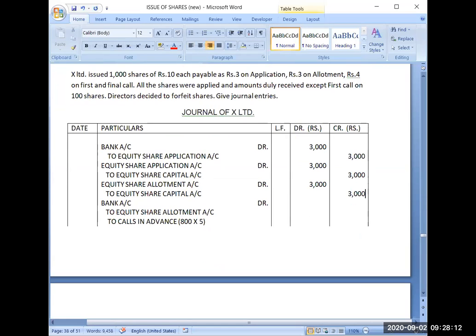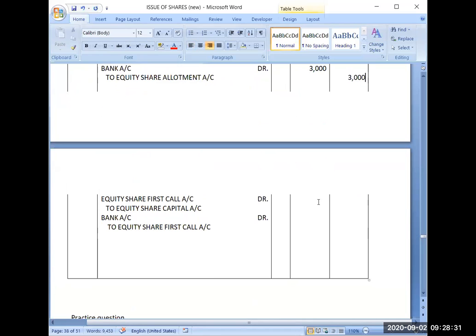Because you have received all the amount due on allotment, your bank account amount will also be 3000. There is no share which has not paid you allotment money, so you have received allotment money in total.